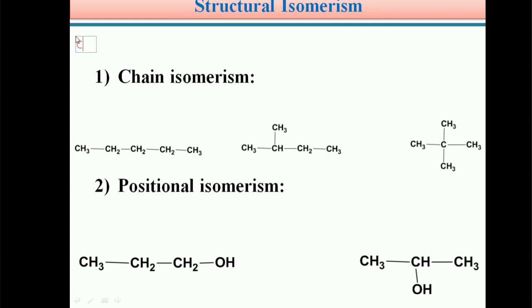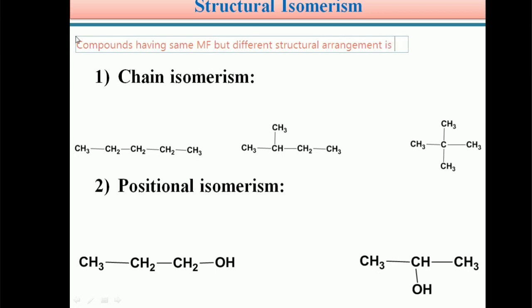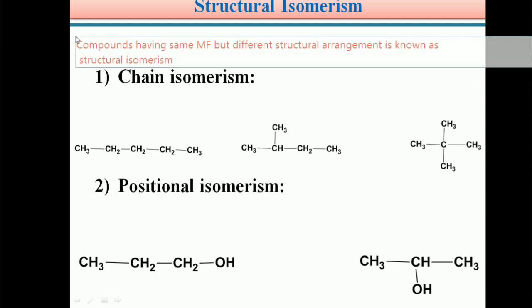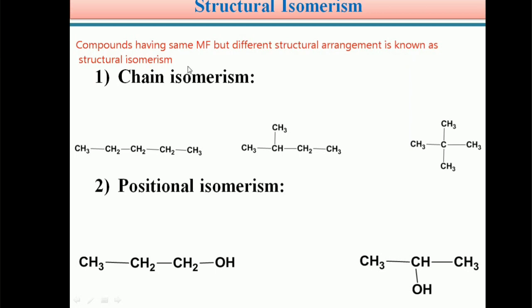Compounds having the same molecular formula but a different structural arrangement, or differing in their carbon skeletons, are generally known as structural isomerism, and the compounds are known as structural isomers.